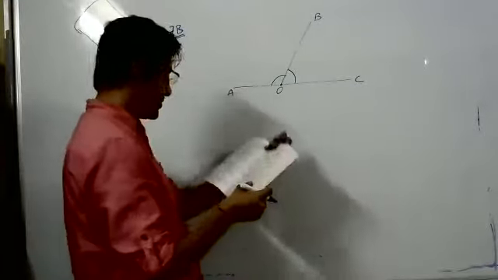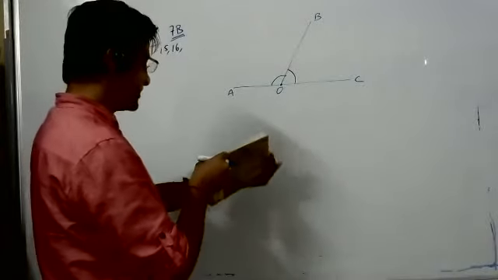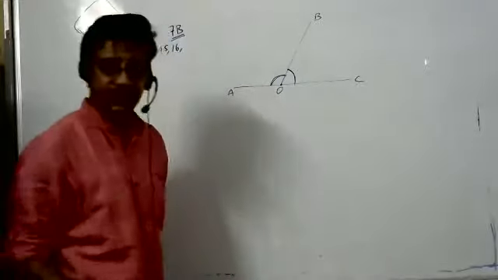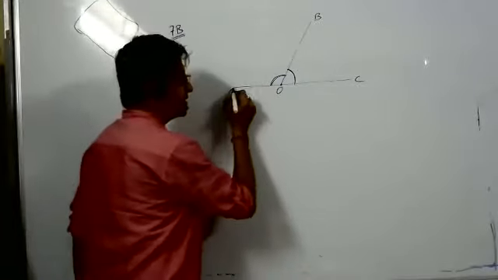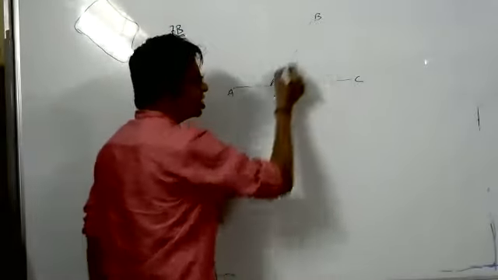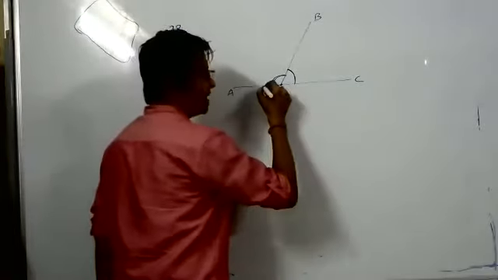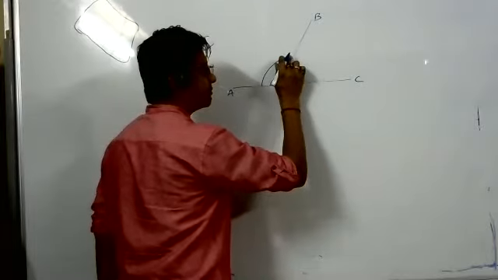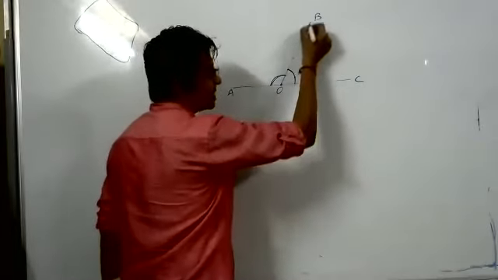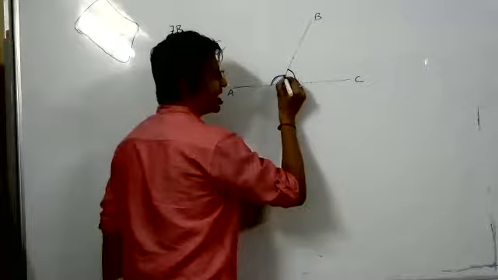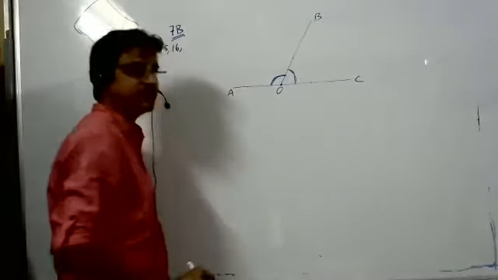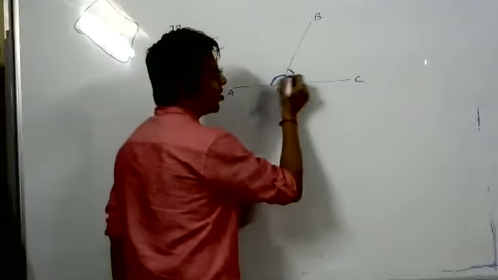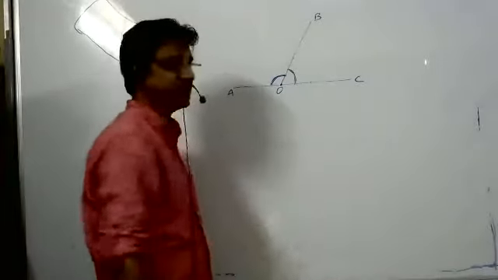These two are adjacent angles and they are supplementary to each other. Listen, I'm solving it. AOC is a line and BO is a ray on this line AOC. So angle AOC is 180 degrees. BO is a ray, so this angle and this angle are adjacent angles. And these two are supplementary angles because their sum is equal to 180 degrees.